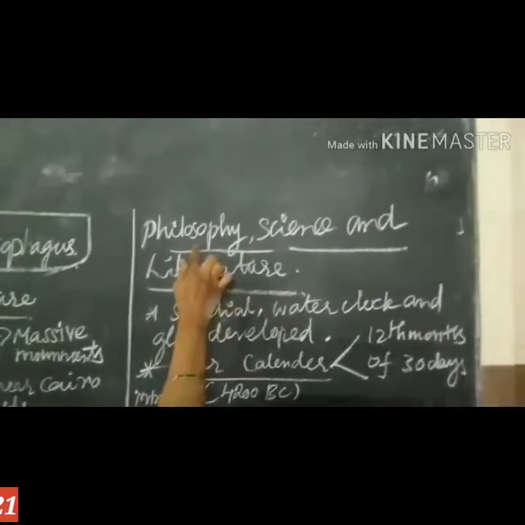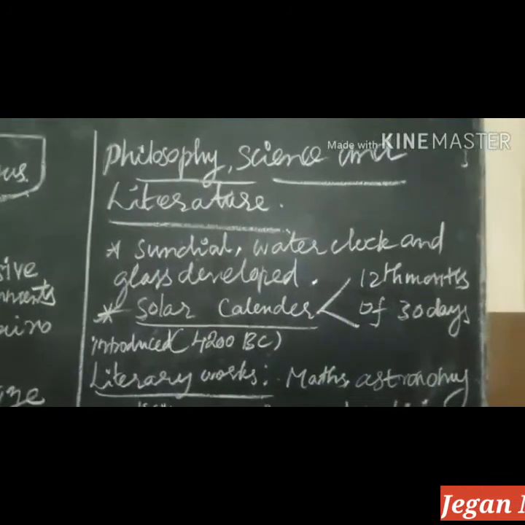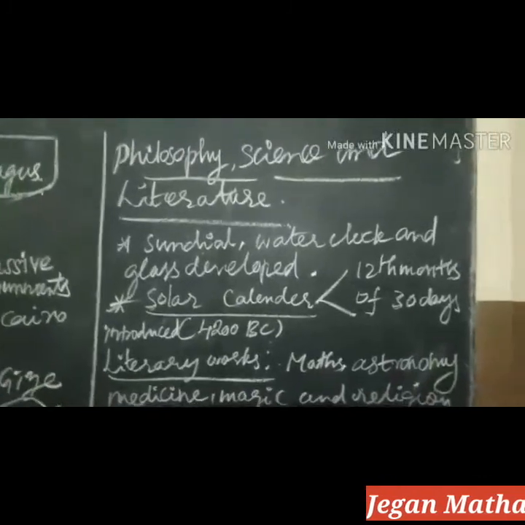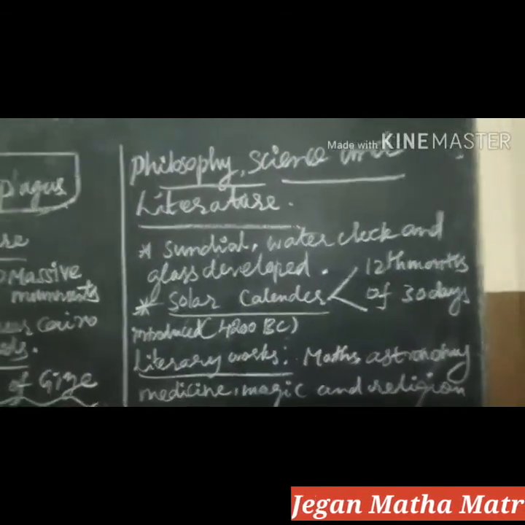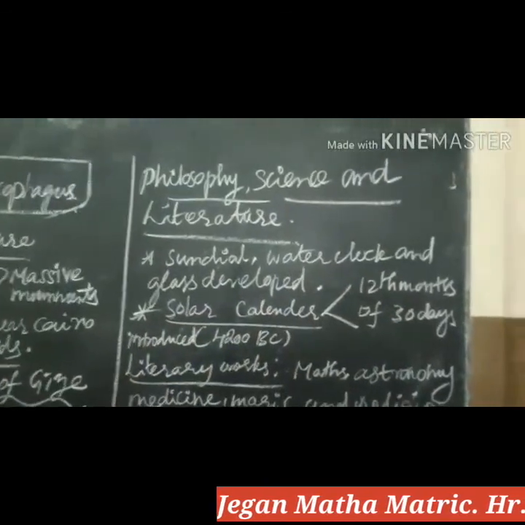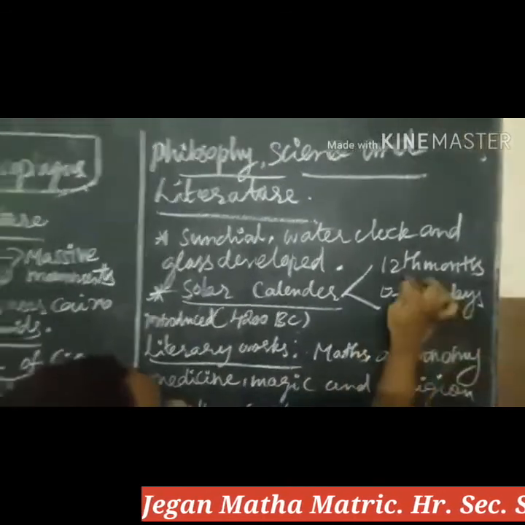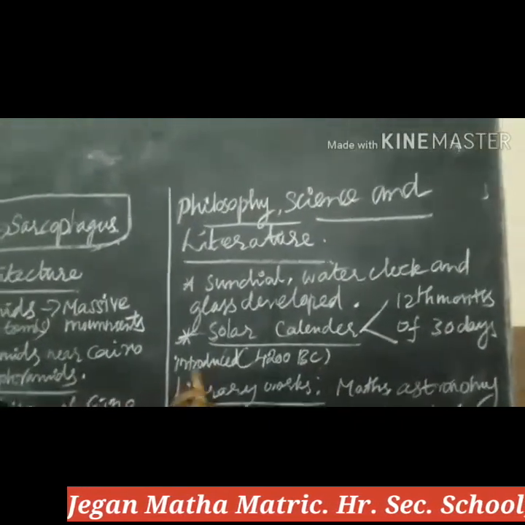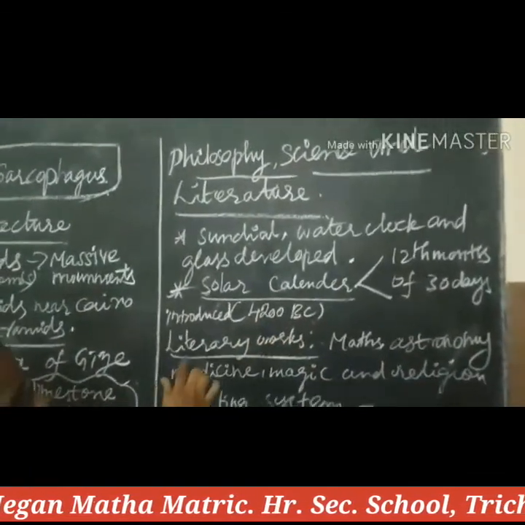Another one, philosophy, science and literature. Children, during this period mathematics, astronomy, science and technology, everything developed. The sundial, water clock and glass were developed. A major one is the solar calendar, which has 12 months of 30 days. It was introduced nearly 4200 BC.